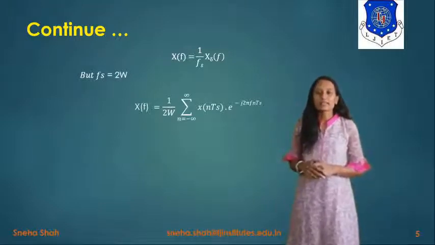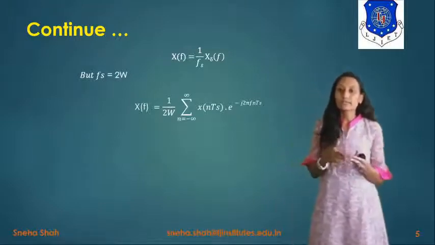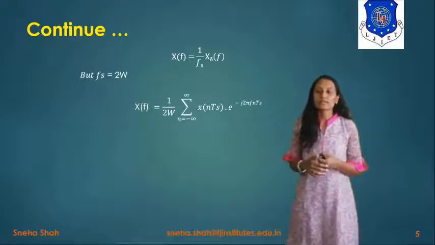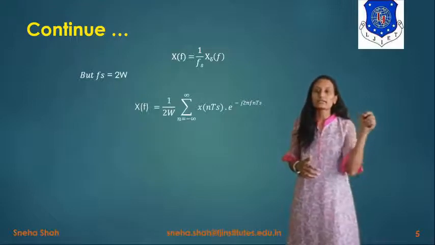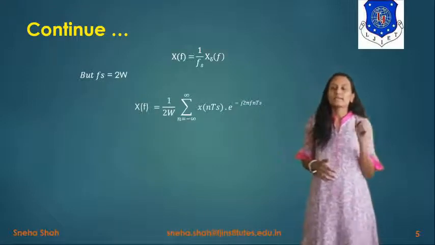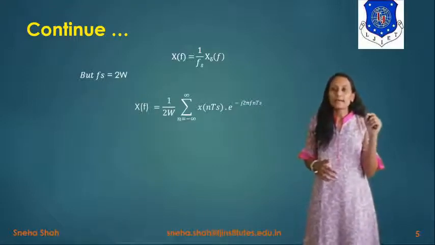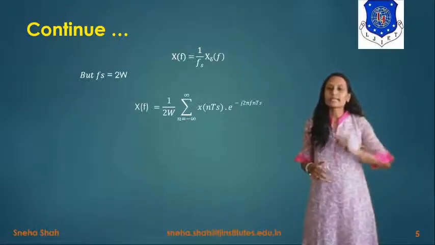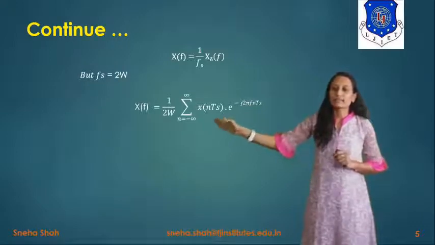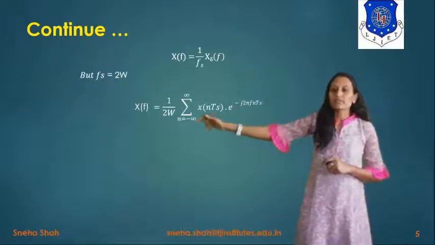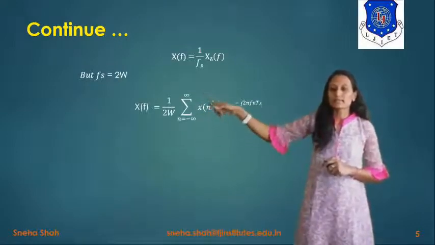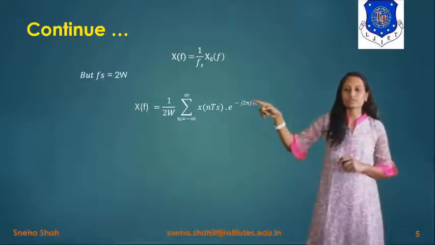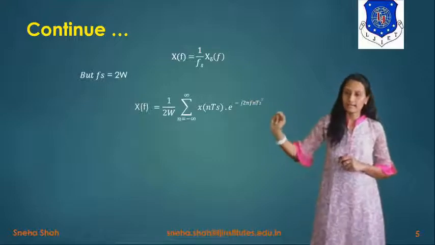X delta(f) is the Fourier transform of x delta(t), right? So what is the value of the Fourier transform? x(t) into e raised to minus j omega t. And instead of omega, we have to take 2 pi f. Now for 2 pi f t, instead of t, we will take n Ts, so the final term will be like this. X(f) equals 1 by 2W times the summation n equals minus infinity to infinity of x(n Ts) e raised to minus j 2 pi f n Ts.